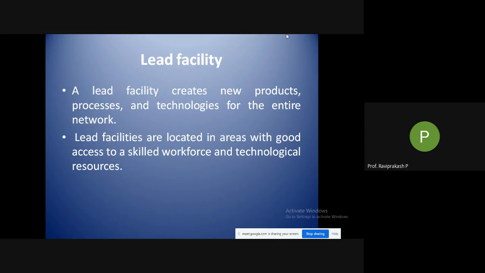Lead facilities are located in areas with good access to a skilled workforce and technological resources. So people who are ready to do the research and development work, plus the technological advances which they require, if they are present in a particular region, then these kinds of R&D facilities are set up over there. So this is the lead facility.